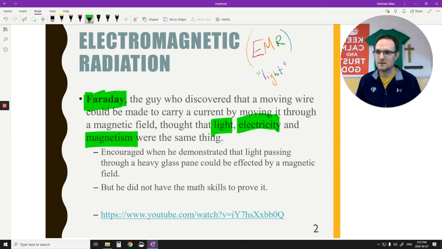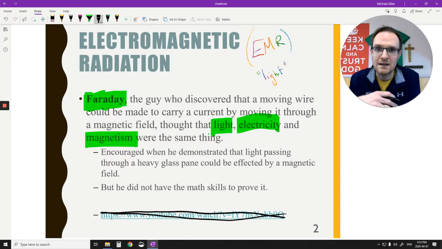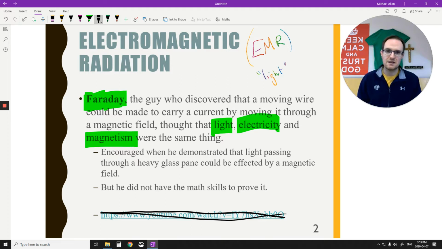It's not the link that I show here. This link down here is kind of a garbage link. You probably should get rid of it. I'll put a link in the classroom that leads you to a better experiment, maybe two links there. It talks about the Faraday effect and how magnetic fields can affect the polarization of light. We'll get to what polarization means at the very last part of this chapter. It's essentially just how your sunglasses work, how they filter out light going in certain directions. And if I can turn the light using magnetic fields, I can see that the polarization has changed.